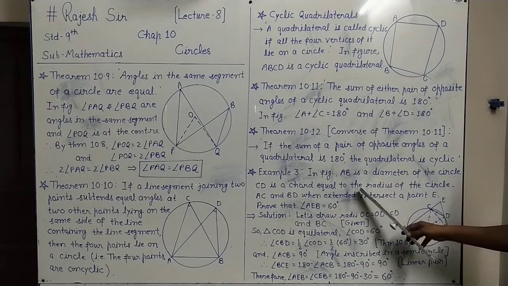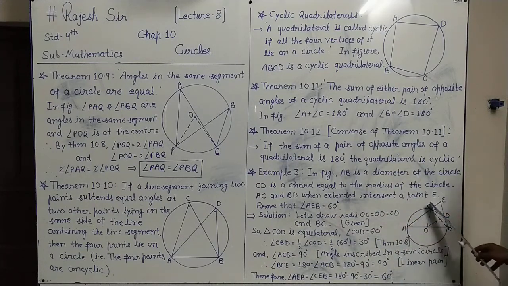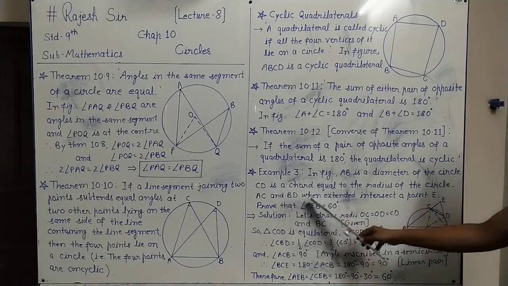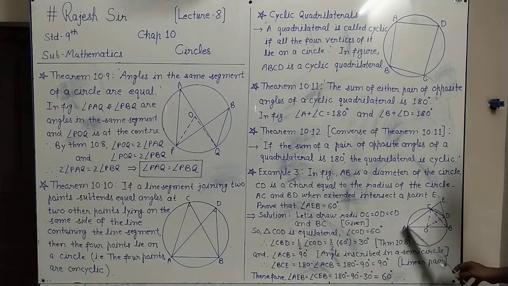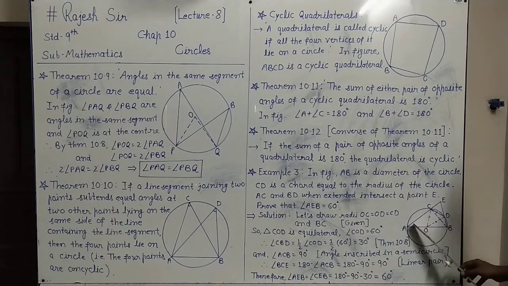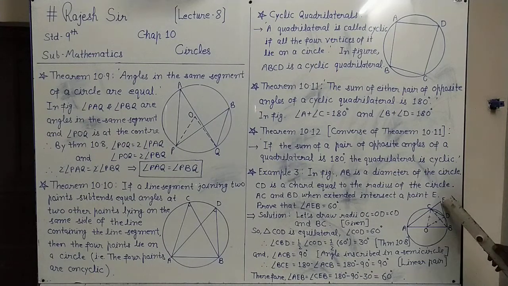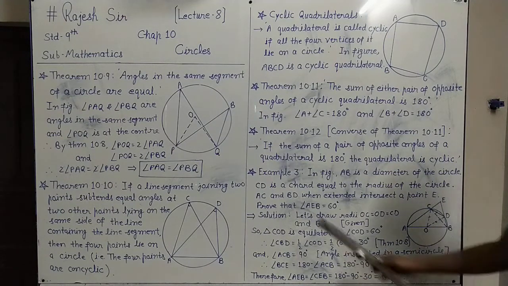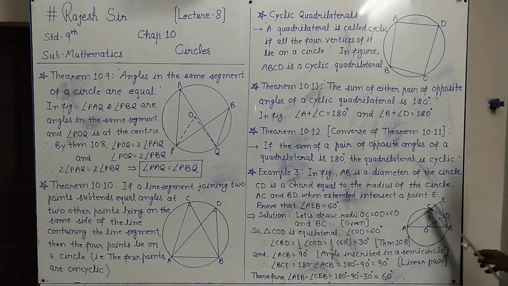This way it is the question. CD length is equal to the radius length. Then AC and BD when extended, you can see AC here and BD here. If we extend both of them, they intersect at point E. So prove that angle AEB, this angle here, is 60 degrees, that we want to do.